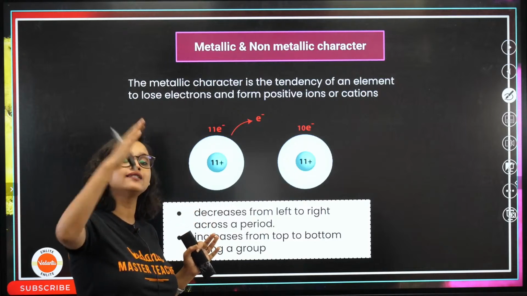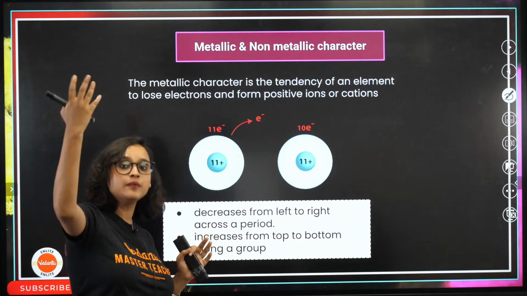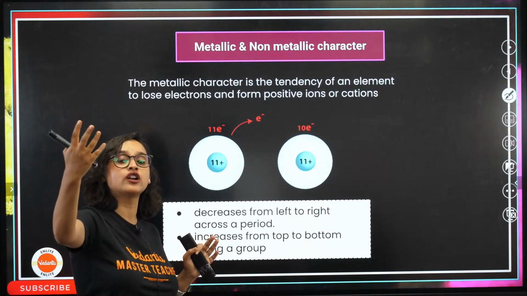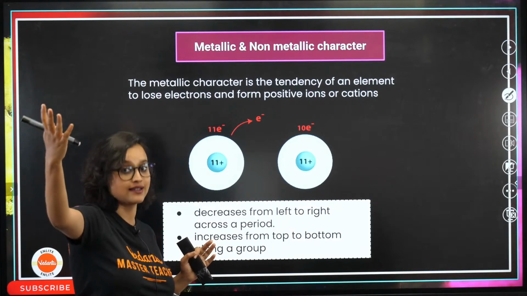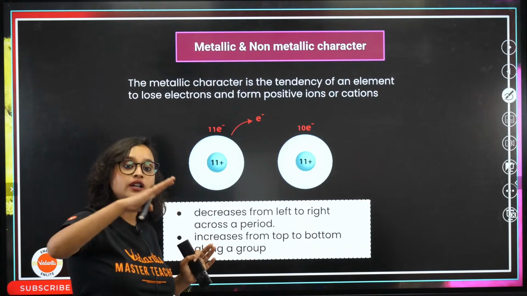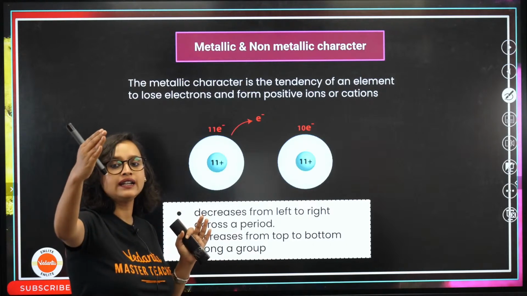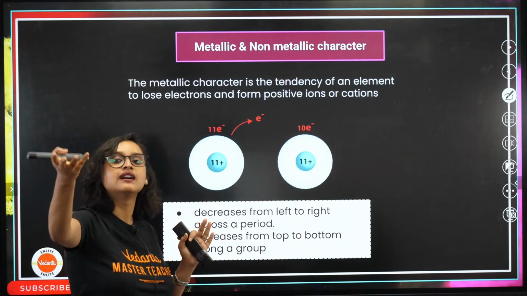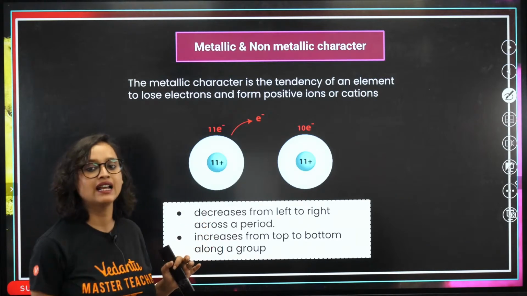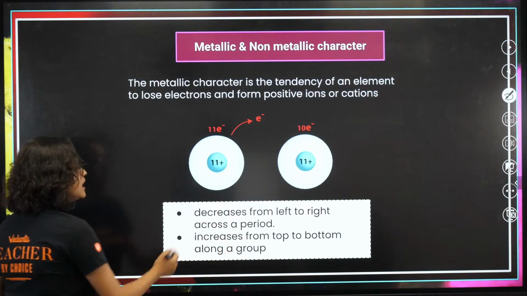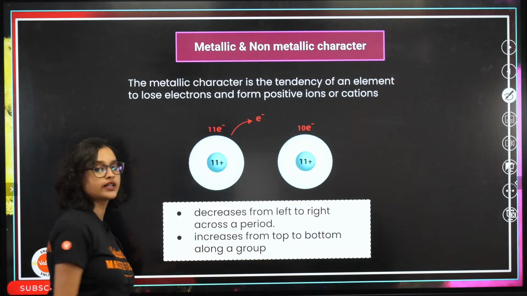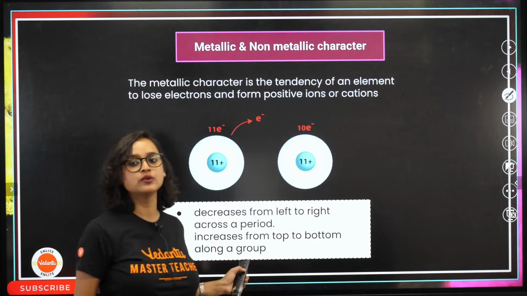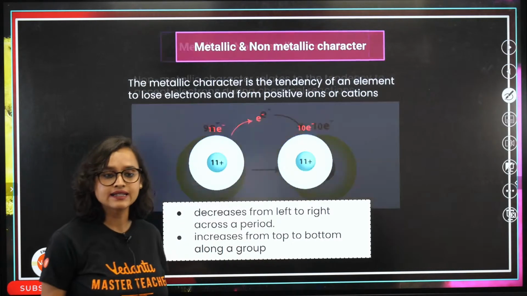But as you go towards the P block, you see that the P block has a majority of non-metals, and some of them are noble gases also. So from left to right, as you go, the metallic character decreases. But it increases from top to bottom along a group. If you go down the group, you will see that it increases.